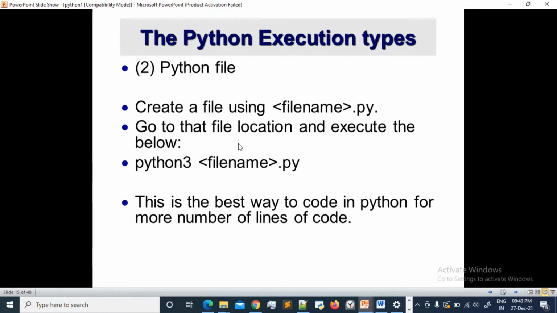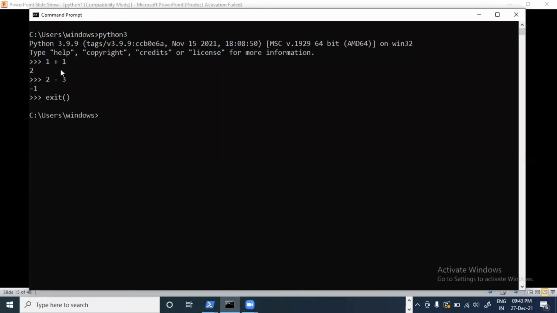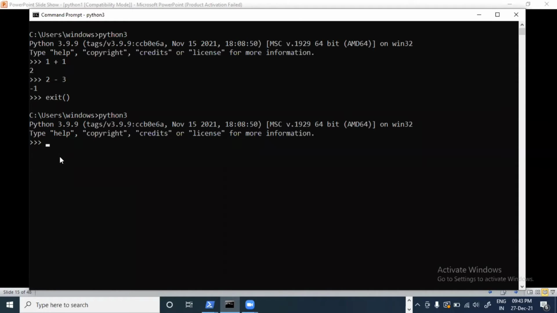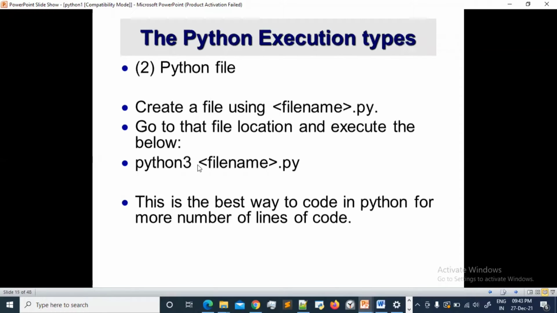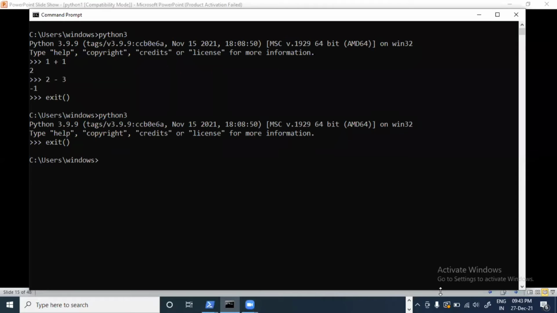This is the best way, I would say, because it is used to verify a larger number of lines. If you use the prompt and type python3 again, you will see it empty, so your whole code just got deleted. It is better to use it this way. So let's say we create a file called python.py. We can verify that.